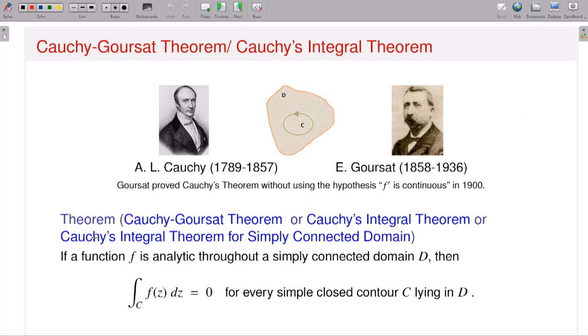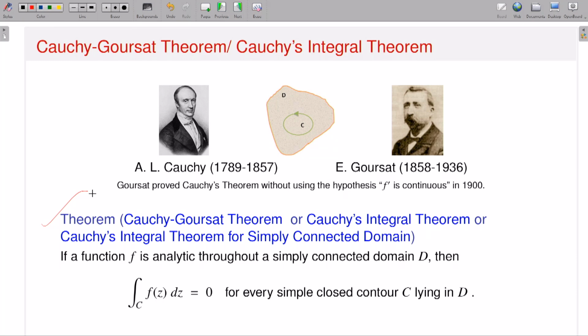Now this theorem I already discussed and proved: the Cauchy-Goursat theorem, or Cauchy's integral theorem. You will see later that this theorem ensures that if a function small f satisfies these properties, then small f always possesses an antiderivative. Now what is that theorem? You are already familiar with its statement. This is called Cauchy-Goursat or Cauchy's integral theorem for simply connected domains.